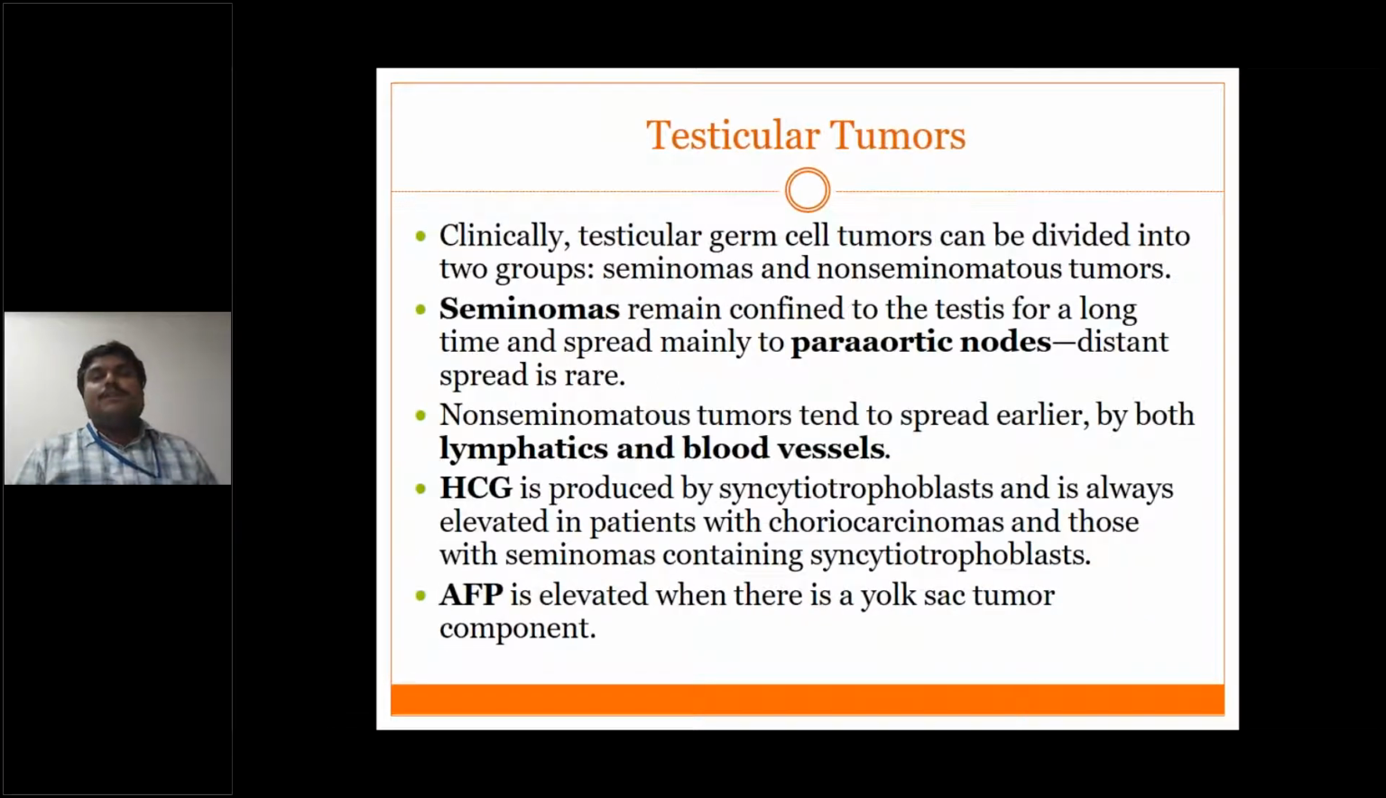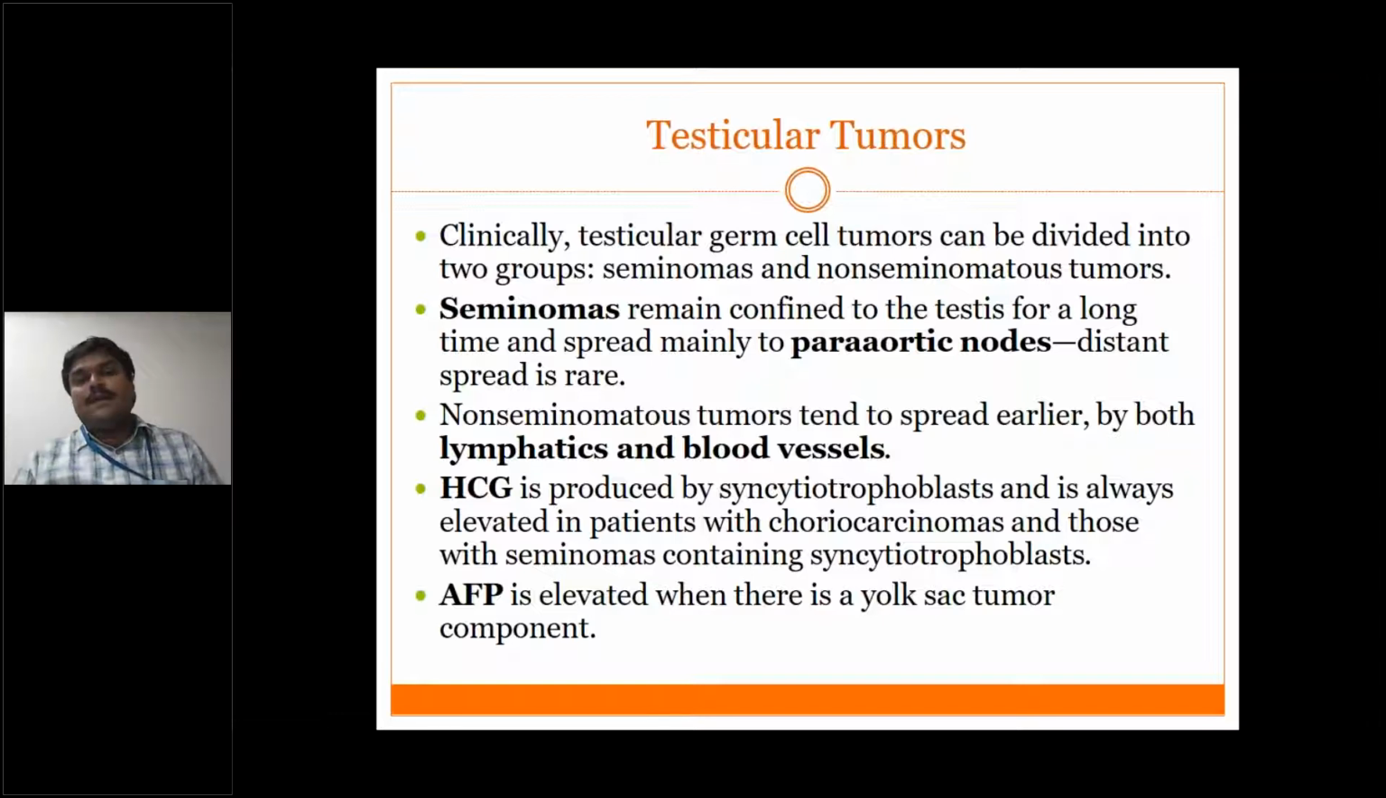Clinically they are divided into two types: seminomas and non-seminomatous tumors. Seminoma remains confined to the testes for a long time and spreads mainly to the para-aortic nodes, and distant spread is rare. Whereas non-seminomatous tumors tend to spread earlier by both lymphatics and blood vessels. Because of this, metastatic lesions are more common in non-seminomatous tumors.